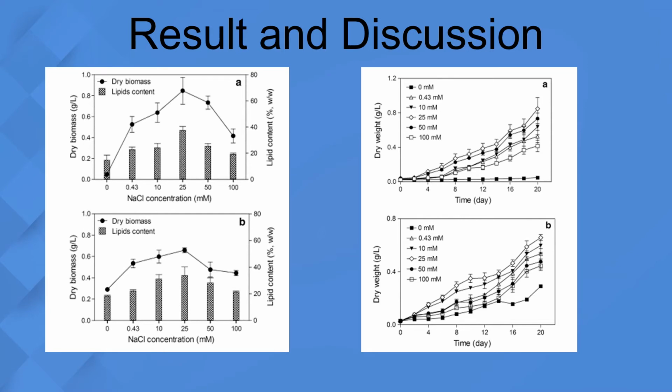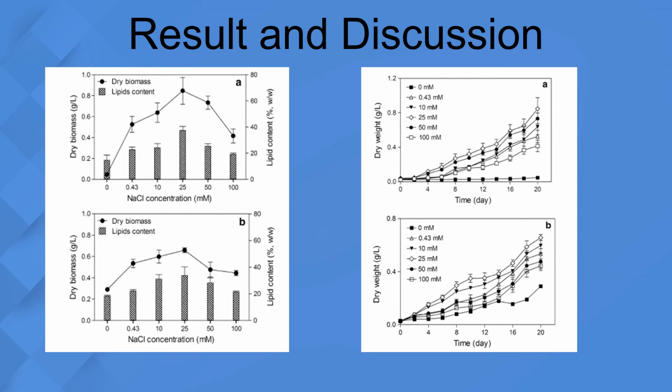So for the growth rate of Chlamydomonas mexicana and Scenedesmus obliquus, both algae species improve as the concentration of NaCl increases from 0 to 25 millimole. The growth rate of C. mexicana was relatively higher when compared with S. obliquus, under salt stress ranging from 0.43 to 50 millimole NaCl.